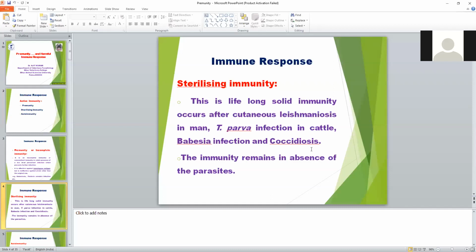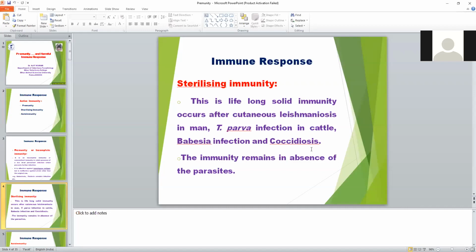When the parasitic infection is completely cured and then immunity develops inside the host, that is sterilizing immunity. So this is the difference from pre-immunity. In pre-immunity the parasite remains present inside the host in low number, in low amount, but in case of sterilizing immunity, the parasitic infection is not present inside the host. The previous infection is completely cured and develops a sterile immunity, that is lifelong solid immunity.